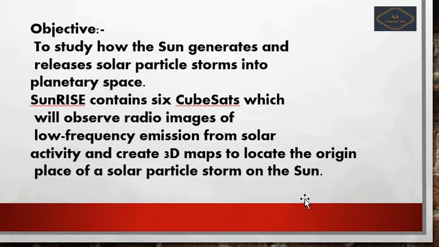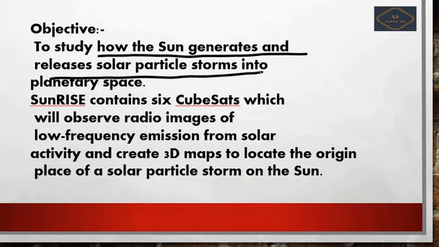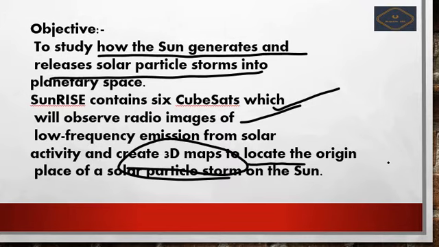So what are the objectives of this mission? The objective is to study how the sun generates and releases the solar particles in the storm, particularly in interplanetary space. Sunrise contains 6 CubeSats which will observe radio images of the low frequency emissions from the solar activity and create 3D maps to locate the origin of the solar particle storms of the sun.